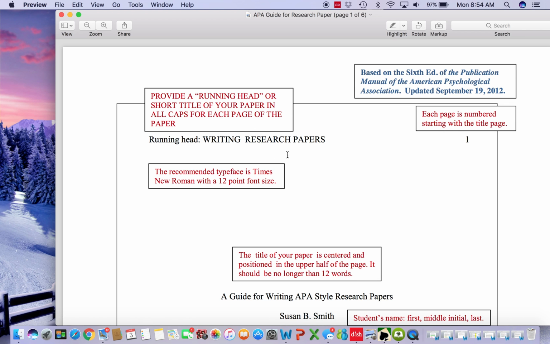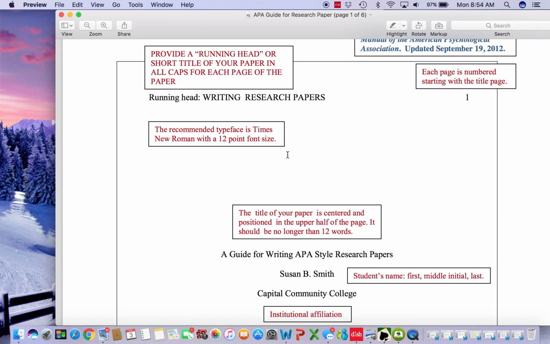Okay, at the top of the page, you will notice you're going to use the words running head for a title page. The title page is sometimes in APA format referred to as the running head page, but it is the title page, and it does include the words running head on the title page only.